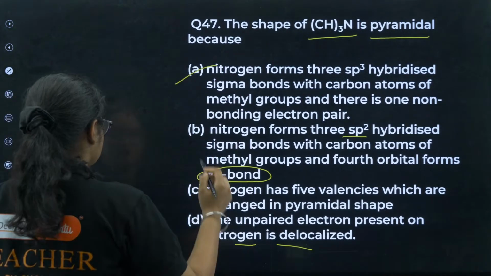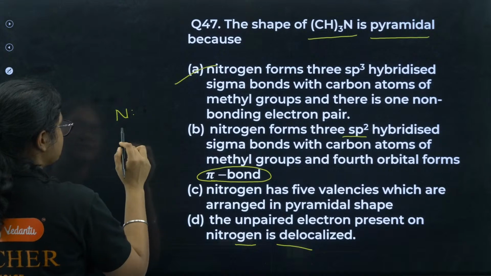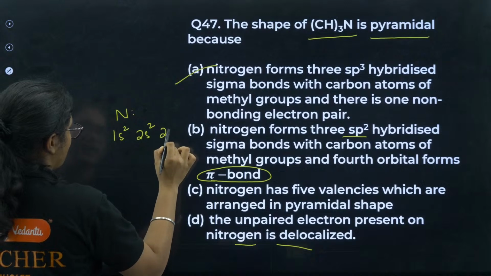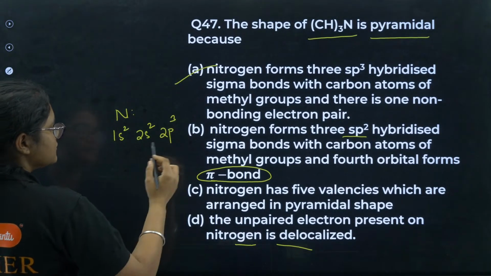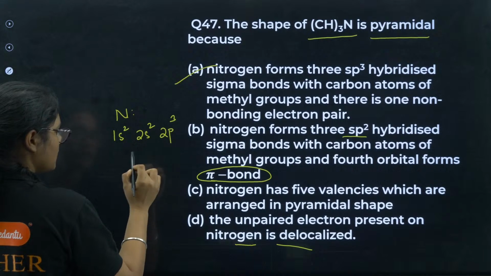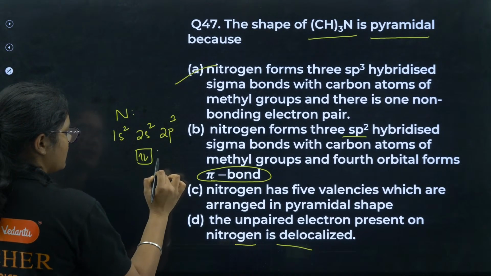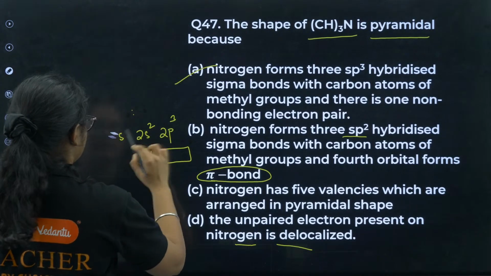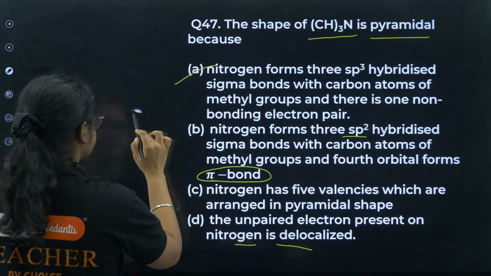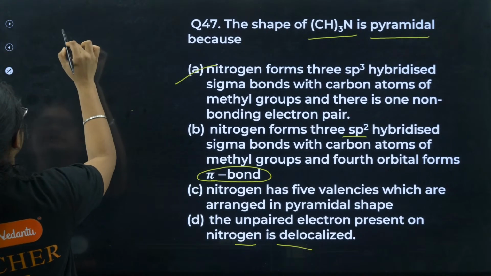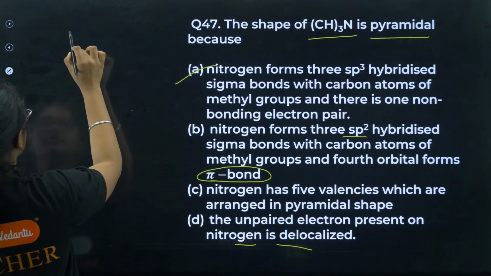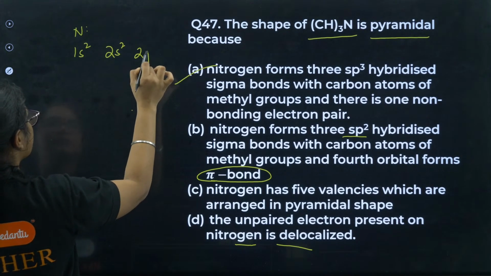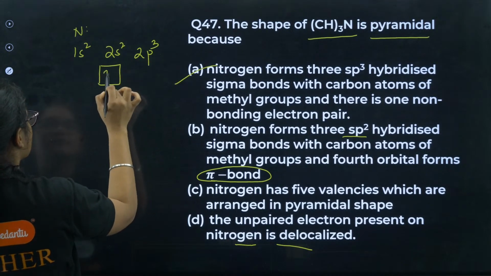47A, nitrogen forms, right? If you see nitrogen, its configuration is 1s2, 2s2, then we have 2p3, right? So now what happens here? Let me write it here. We have nitrogen 1s2, 2s2 and 2p3.